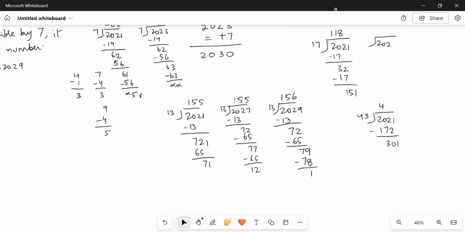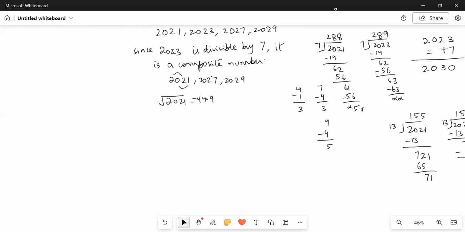So 43 multiplied by 6 is 258. And 43 multiplied by 7 is 301. Oh, yes. This number is divisible by 43. It means 2021 is a composite number.